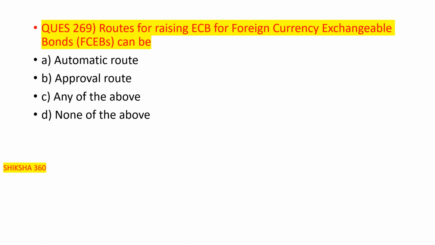So routes for raising the external commercial borrowing for the foreign currency exchangeable bonds can be the approval route. So option number B is the answer, that is the approval route.